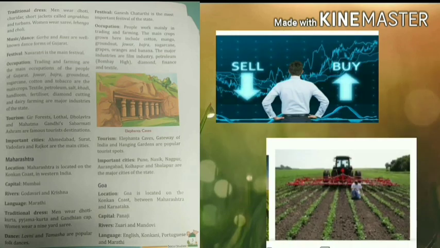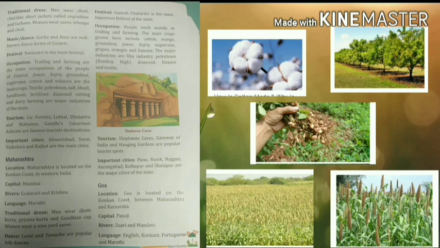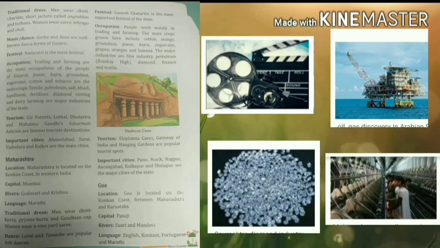Now regarding occupation. People work mainly in trading and farming, and the main crops that are grown here are cotton, mango, groundnut, jowar, bajra, sugarcane, grapes, etc. The major industries are film industry, petroleum, Bombay High, diamond and finance and textile. So these are some of the major industries.